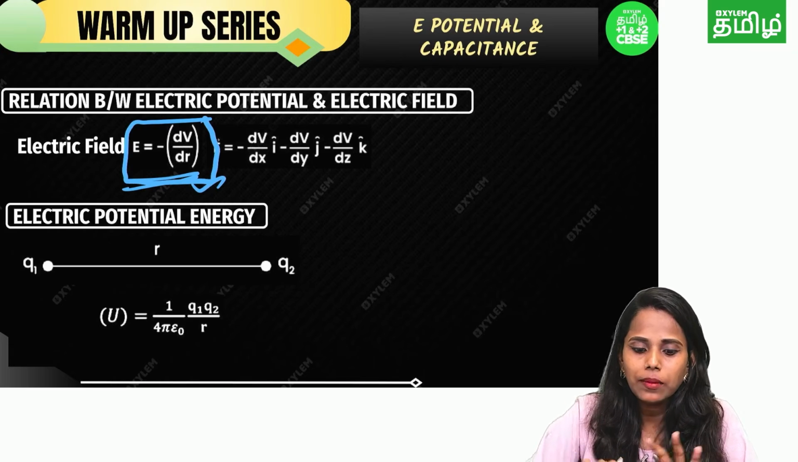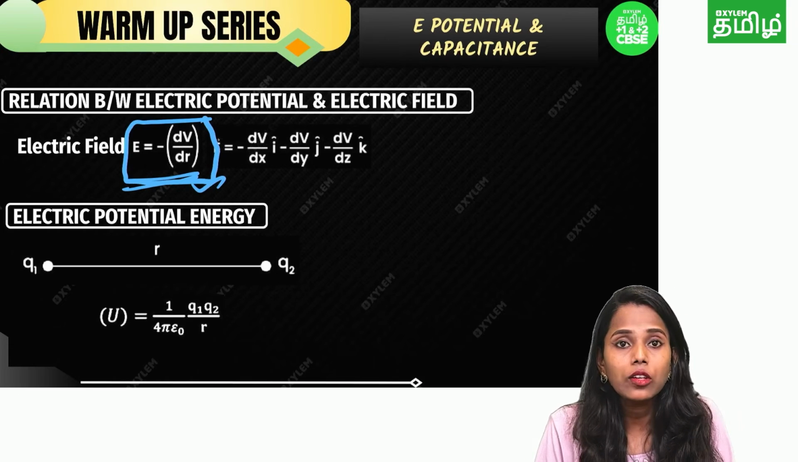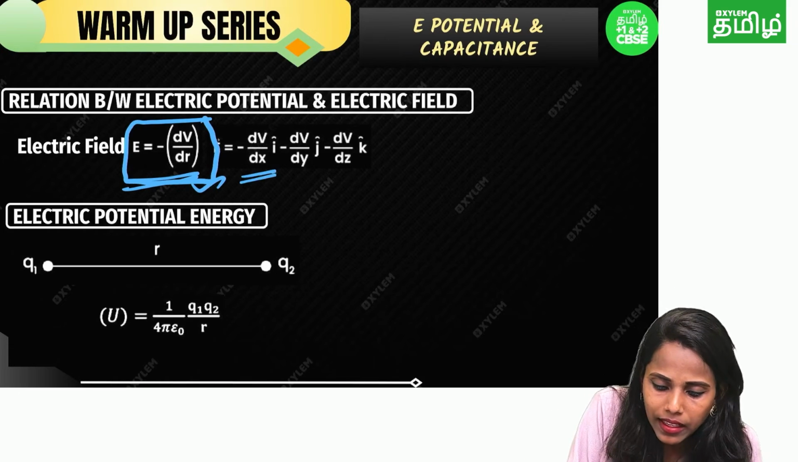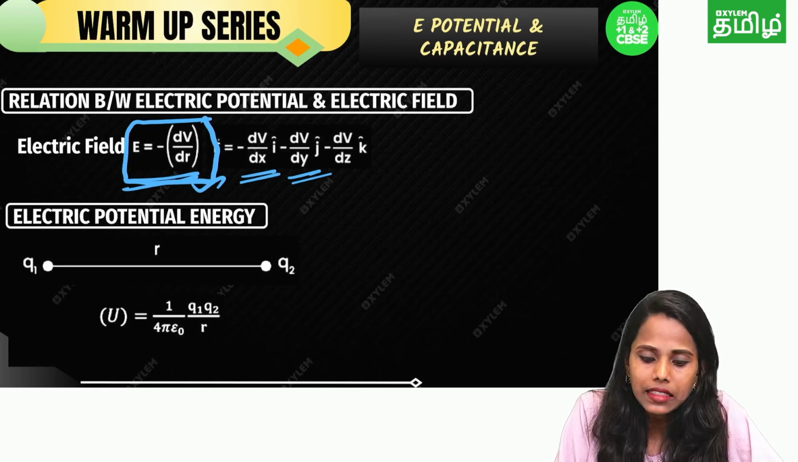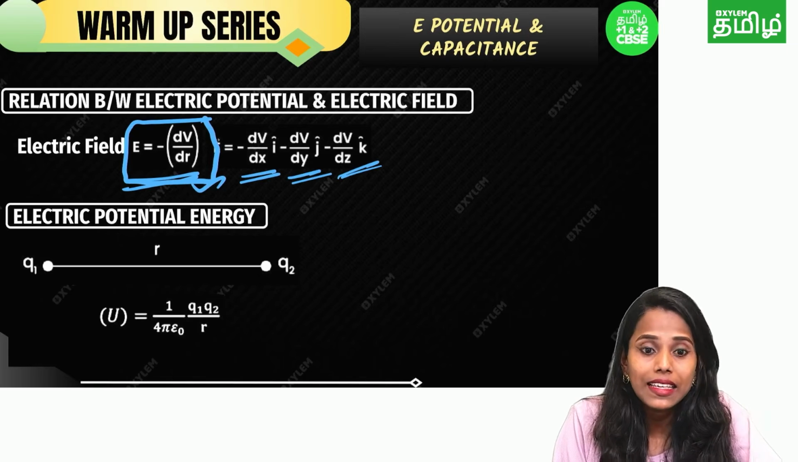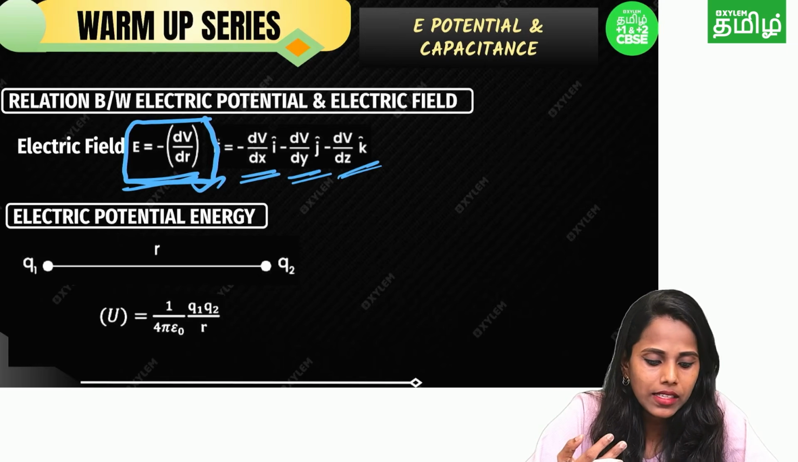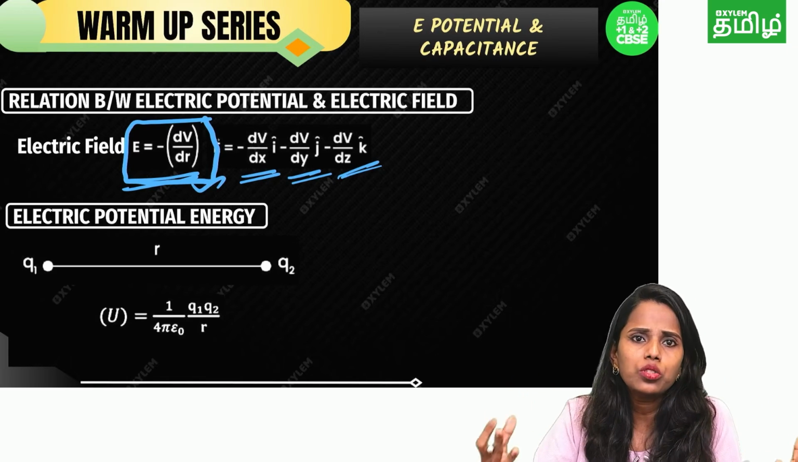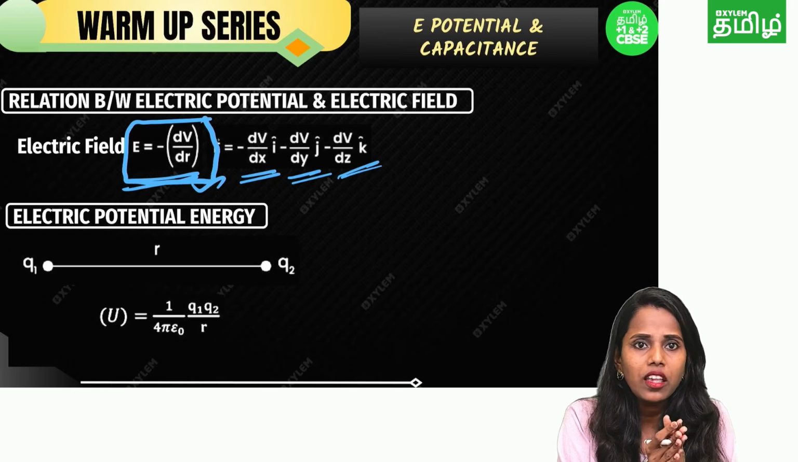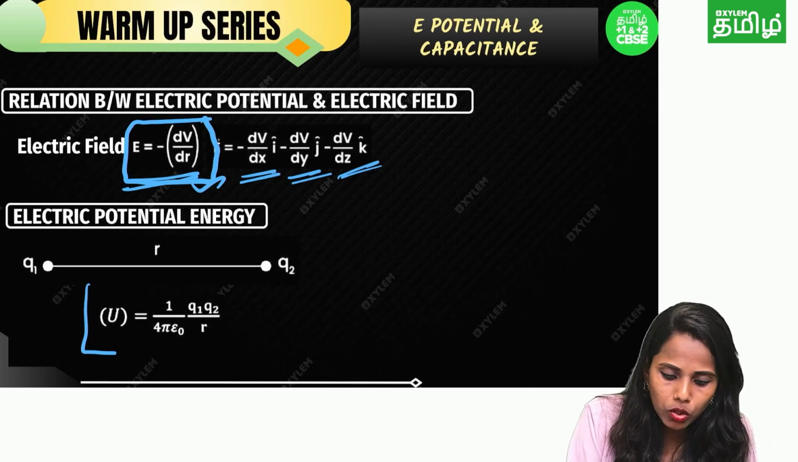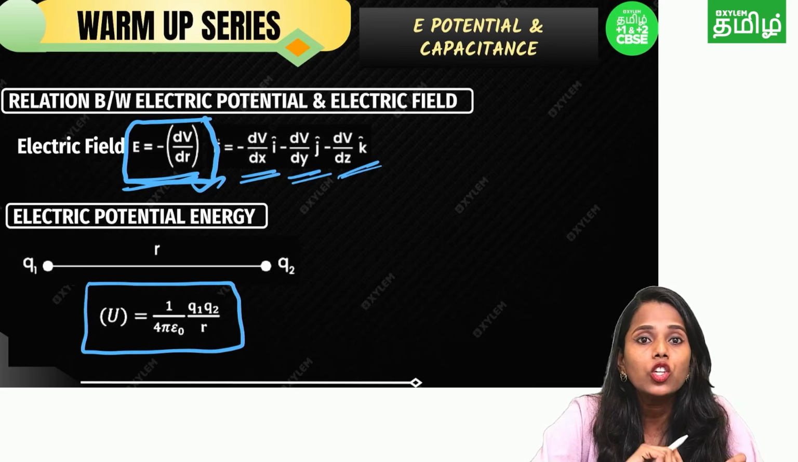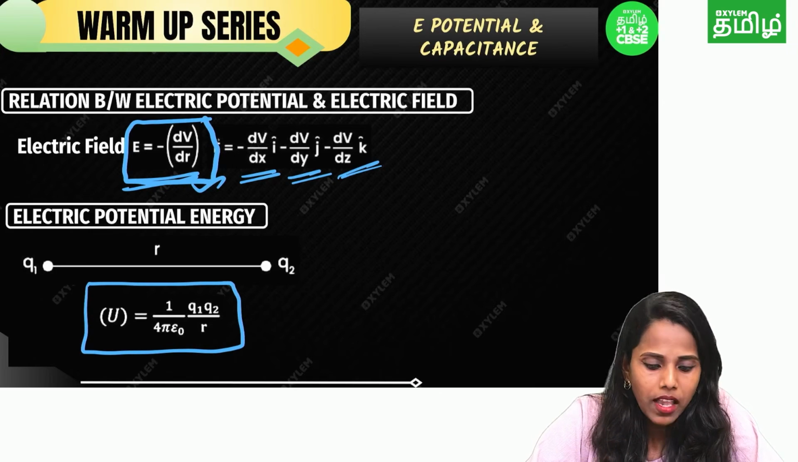Okay, so if you are writing elaborately, you can take minus dV by dx i cap, minus dV by dy j cap, minus dV by dz k cap. Okay, next, electric potential energy. So what is the electric potential energy? Again, there are two charges separated by some distance, so again you will get the electric potential energy formula: U is equal to 1 by 4 pi epsilon naught Q1 Q2 by R.